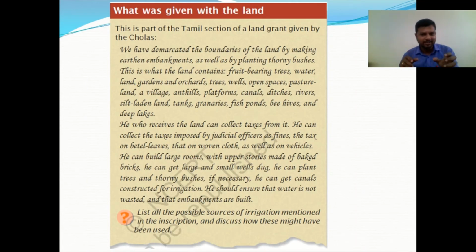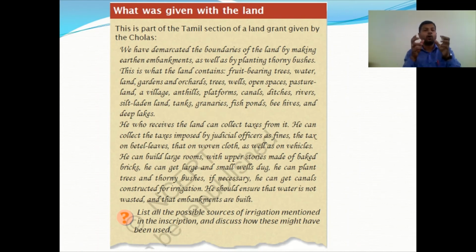What does the land contain? Fruit-bearing trees, water, land, gardens, orchards, trees, wells, open space, pasture land, a village, ant hills, platforms, canals, ditches, rivers, silt-laden land, tanks, granaries, fish ponds, beehives, and deep lakes.